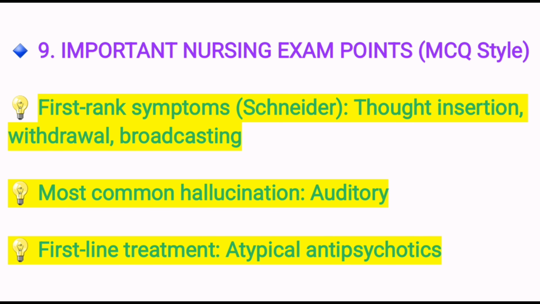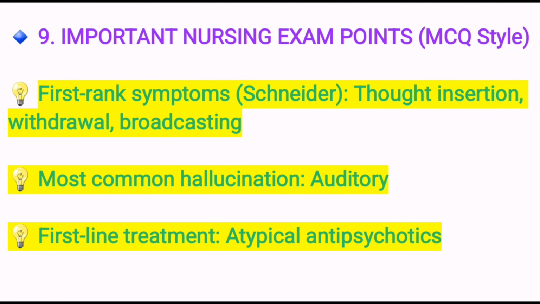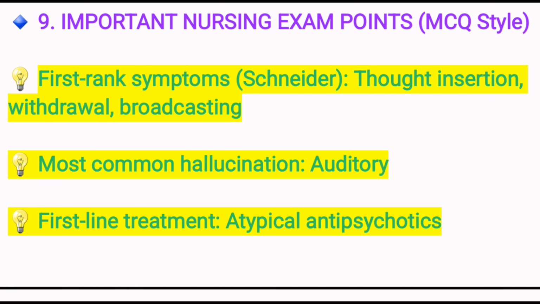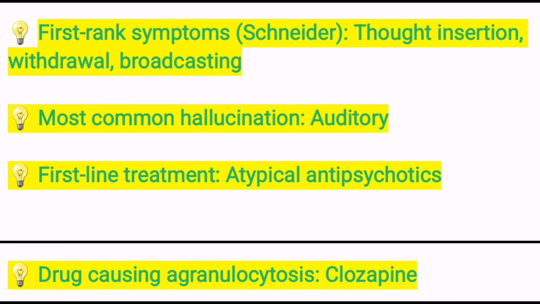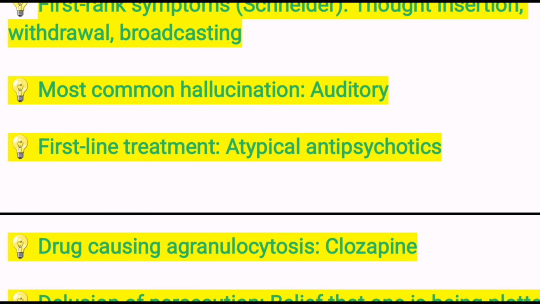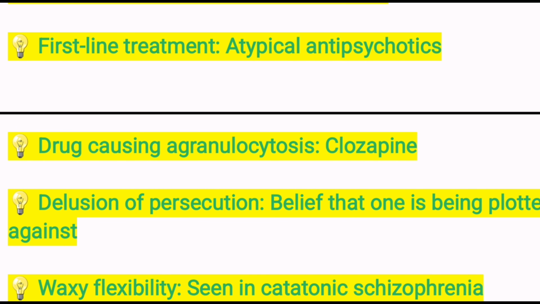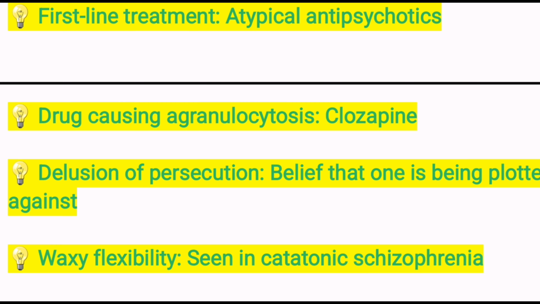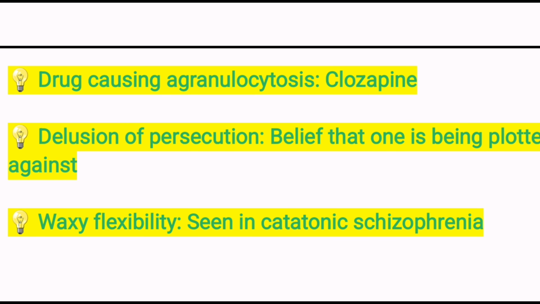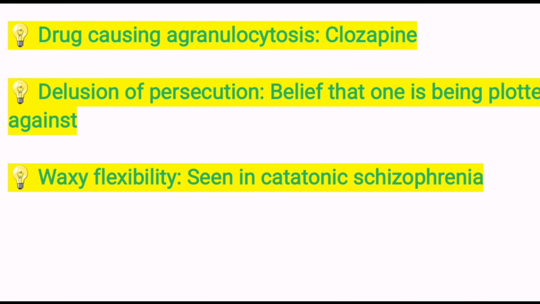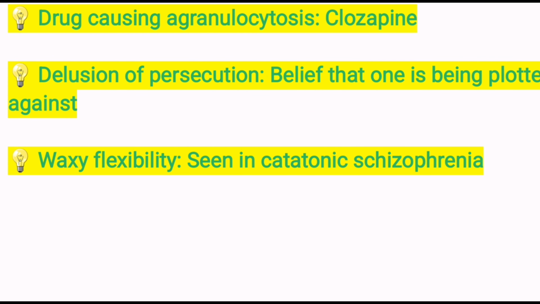Important nursing exam points. First rank symptoms, Schneider's: thought insertion, withdrawal, broadcasting. The most common hallucination in schizophrenia is auditory hallucination. First line treatment: atypical antipsychotics. The drug causing agranulocytosis is clozapine. Delusion of persecution: believes that one is being plotted against. Waxy flexibility is seen in catatonic schizophrenia.